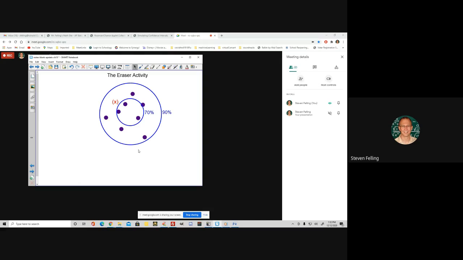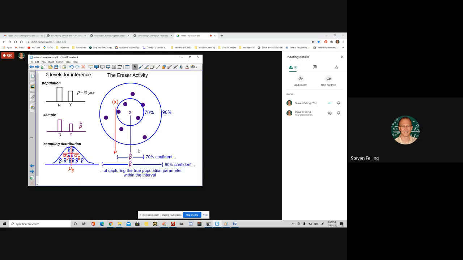Well, we're going to use this as sort of an analogy for how to analyze data. Imagine that you had a population that you were trying to estimate something about, and it's categorical data. So you have some things defined as yes, and if you knew the entire population, it has p, which is the parameter, the percentage of yeses in the entire population. And that's the target. That's the thing that we're actually trying to deal with, right?